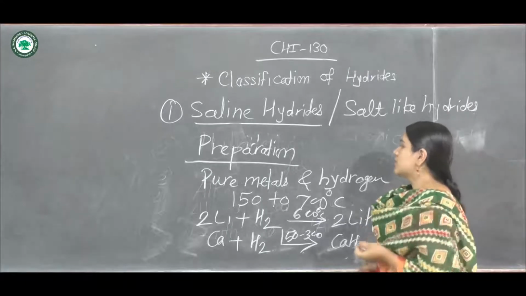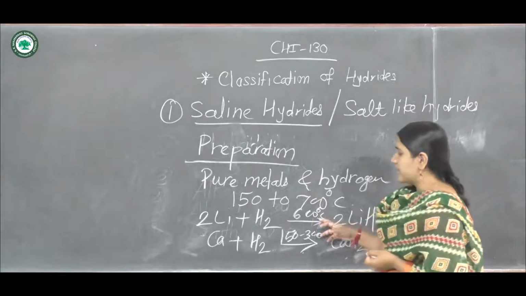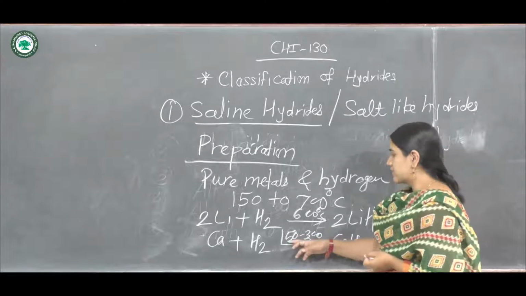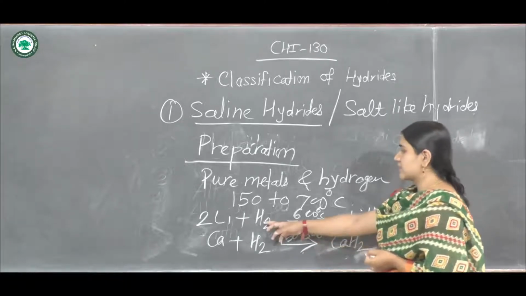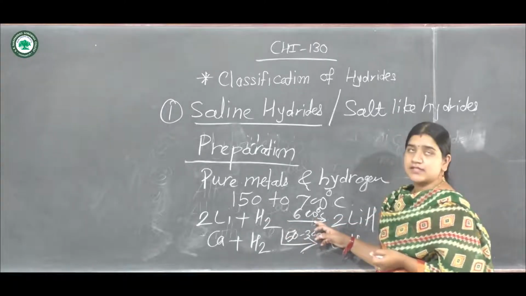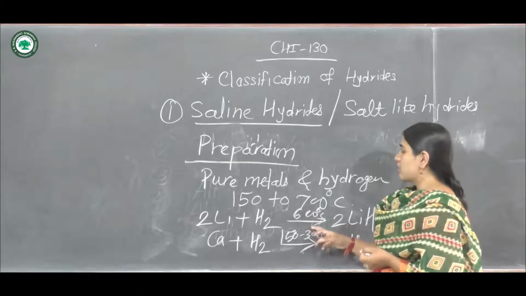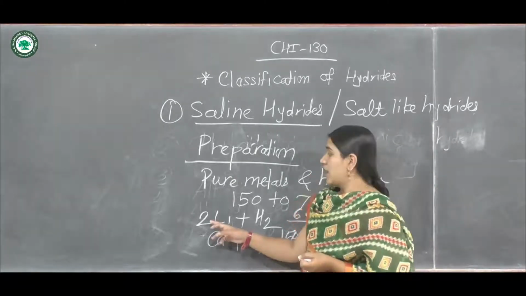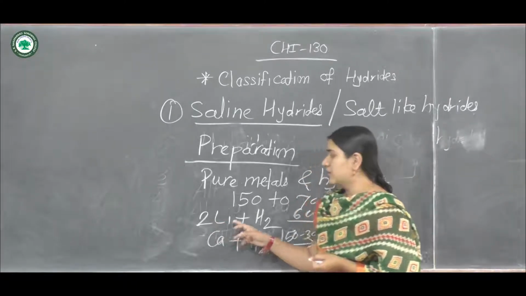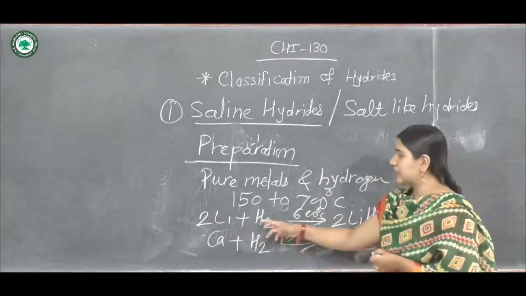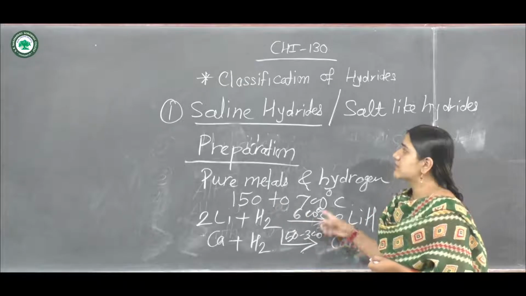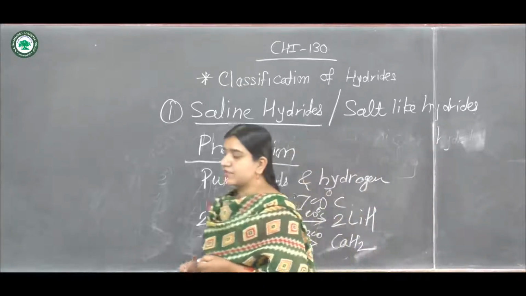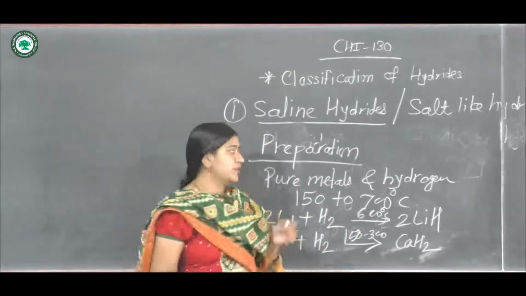Okay, so for calcium this temperature is 150 to 300 degrees Celsius, and for lithium it is 600 degrees Celsius. So the choice of temperature depends on the metal, and depending on the metal, the temperature is finalized for the reaction.